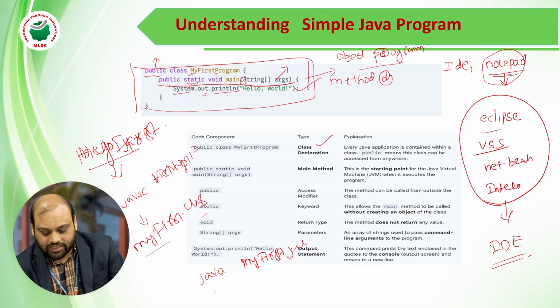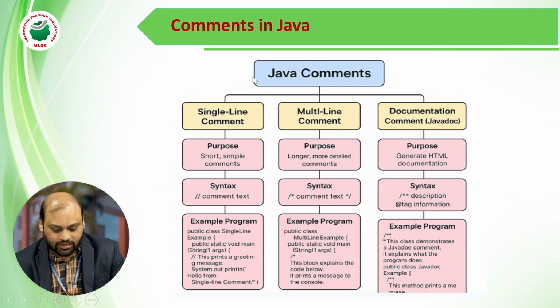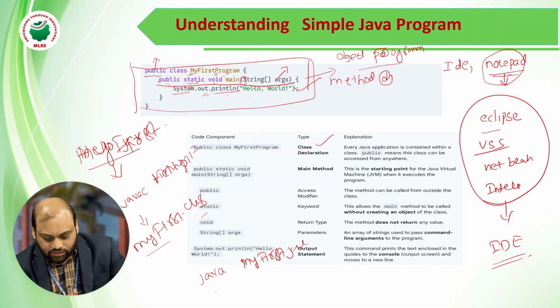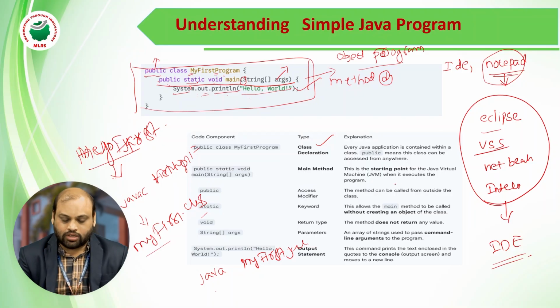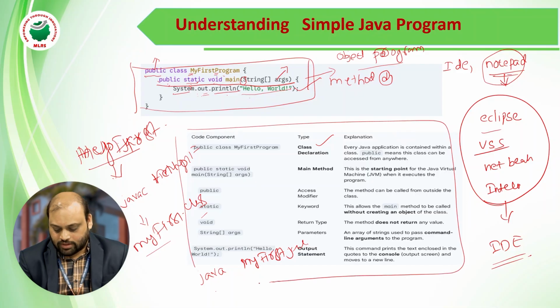Static is a keyword, void means return type, main is the name of the method, and this method has arguments. System is a class, out is an instance, and println is a method available in the PrintStream class, which is used to print strings. So this is a simple understanding of a Java program.